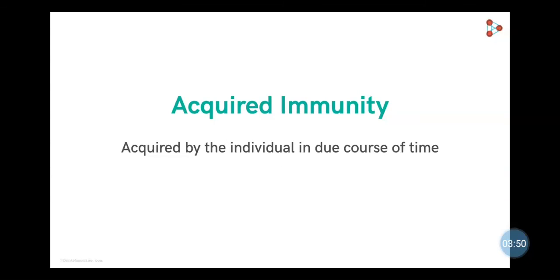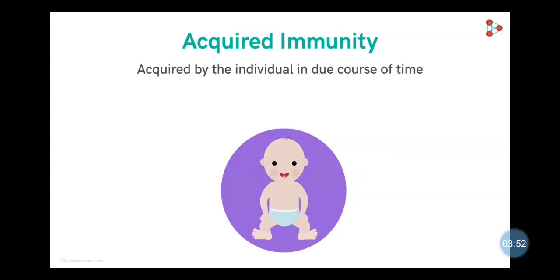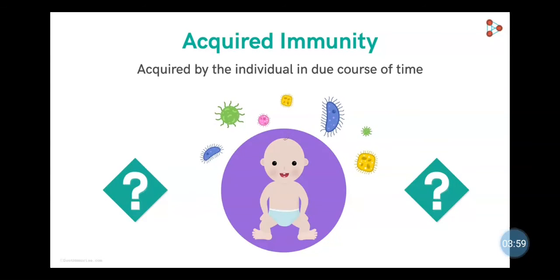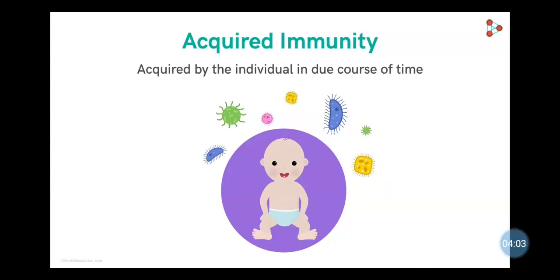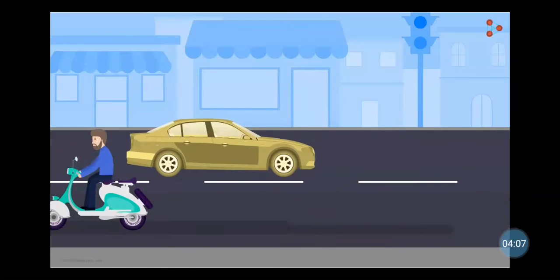How does immunity gradually develop with time? As we know, the individual is born with some ability to fight infection naturally. It happens in the case of innate immunity, but how does immunity to a specific type of infection develop? Let's see an example.